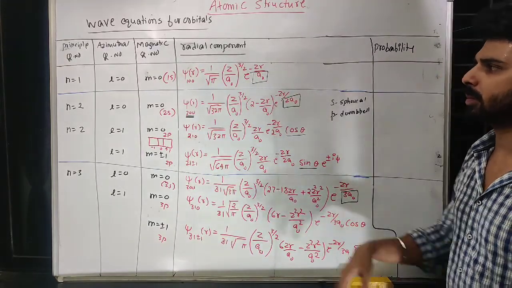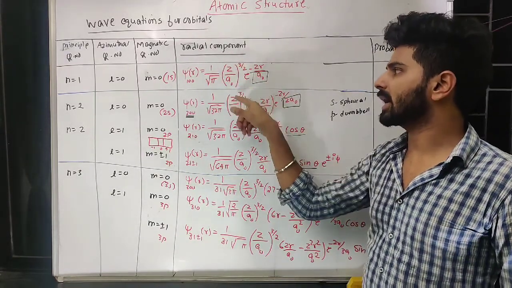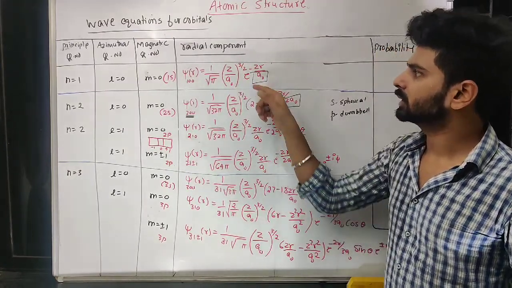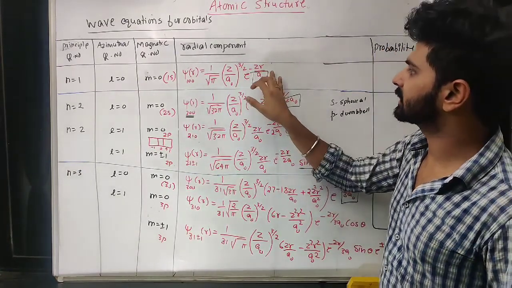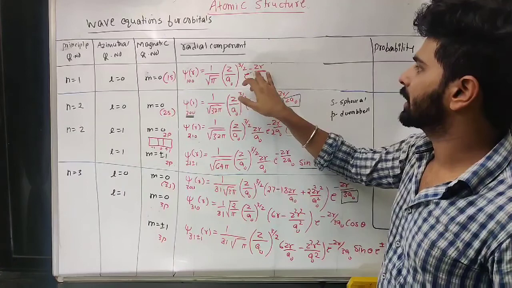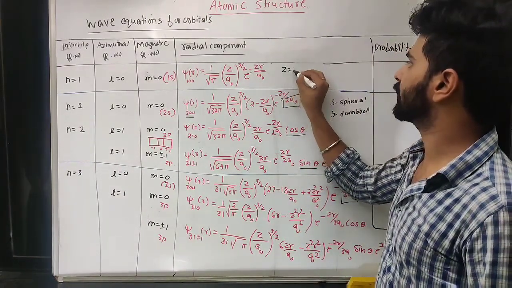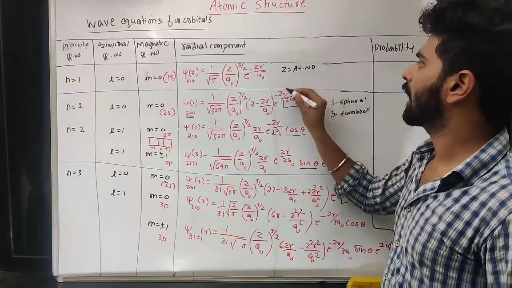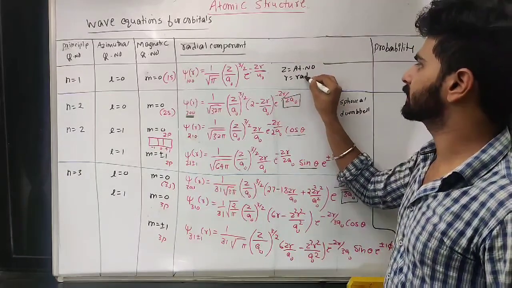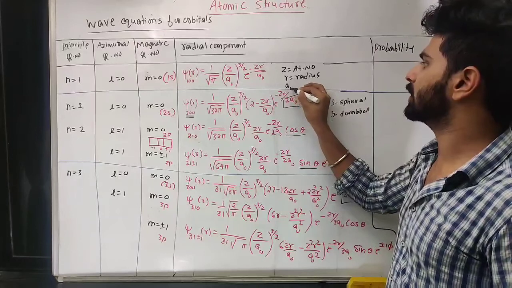This is not given, so you have to remember 1 upon root pi into z upon a naught into 3 by 2 into e power minus zr upon a naught. Now remember what z stands for. z stands for atomic number, r stands for radius and a naught is a constant.